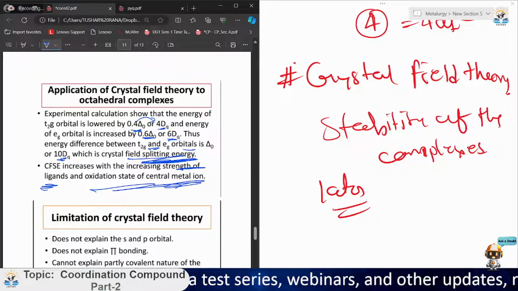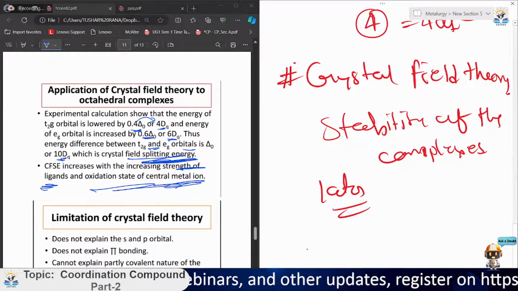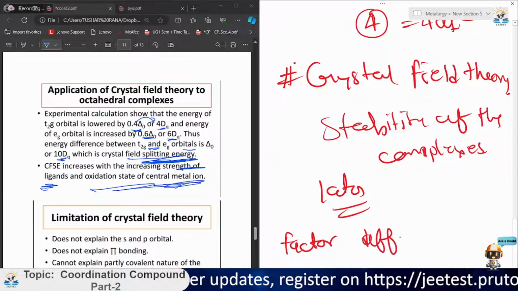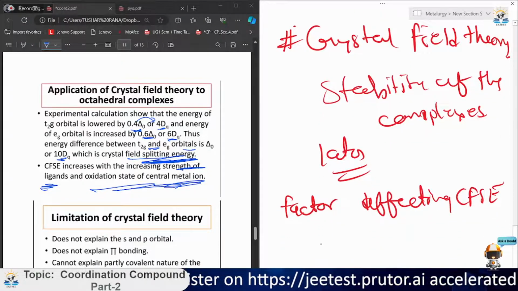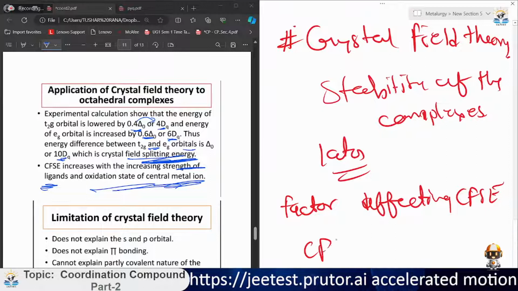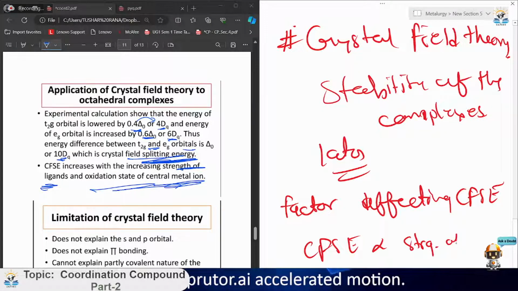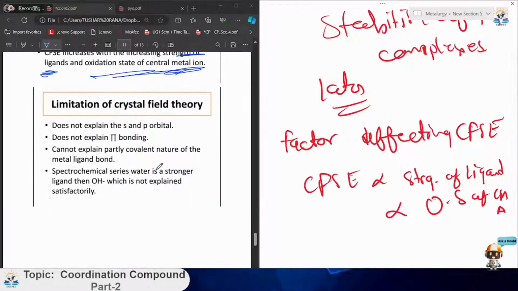So these are the two factors affecting CFSE. CFSE is proportional to the strength of the ligand and also proportional to the oxidation state of the central metal ion or atom. Now, there are certain limitations to this crystal field theory.